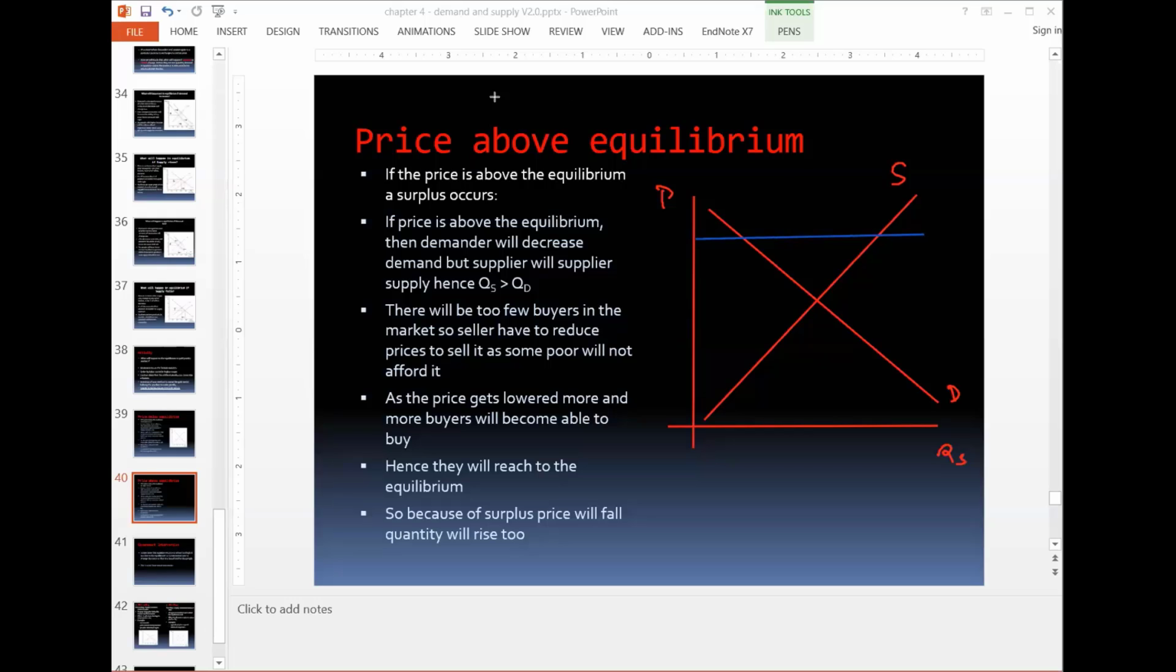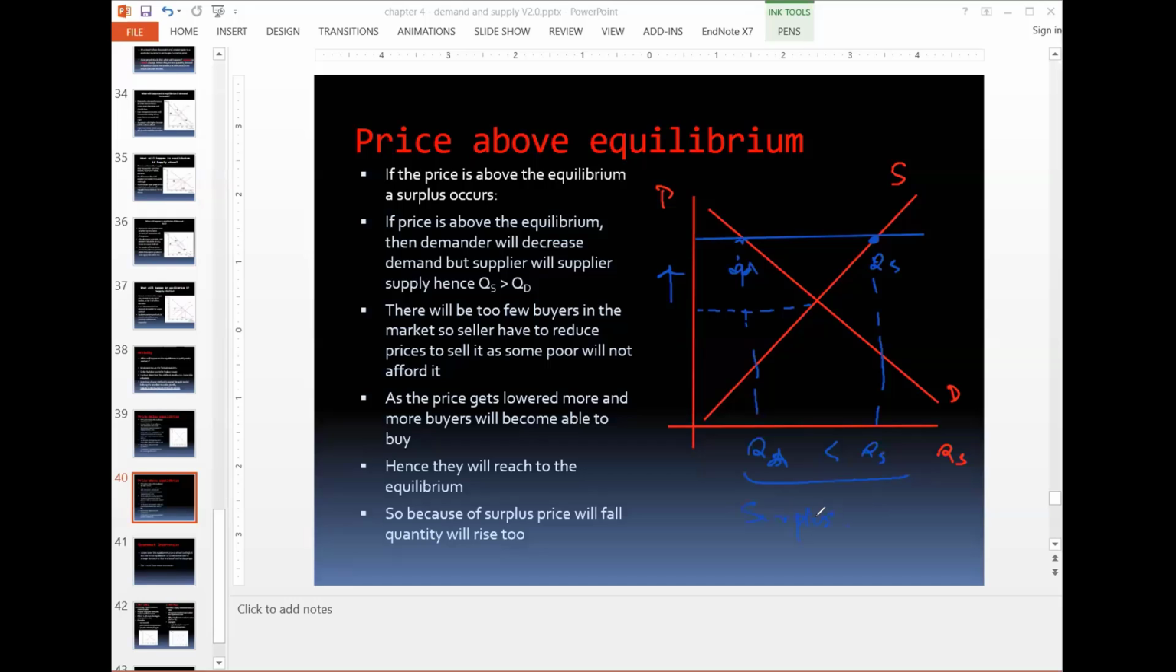So what will happen at this point? Since the prices are above equilibrium, the equilibrium point was this much. At this new price, this is quantity supply and this is quantity demand. If you notice on the x-axis, quantity supply is here, quantity demand is here. So quantity supply is bigger than the quantity demand. What will happen in this case, when the prices are above equilibrium? There is a surplus.